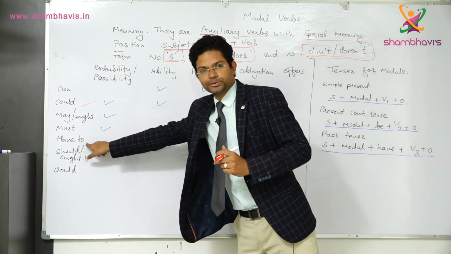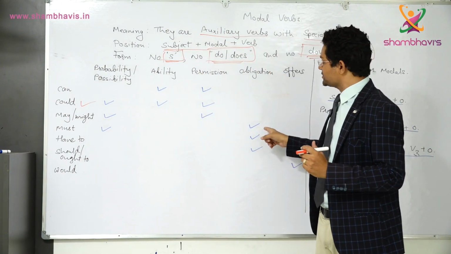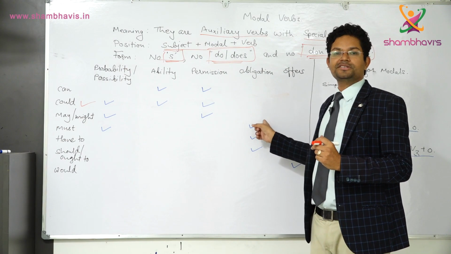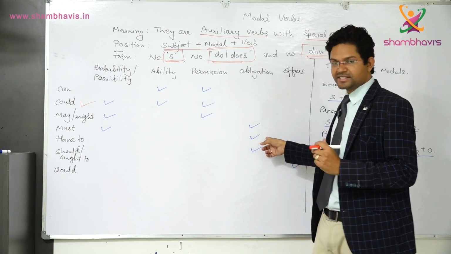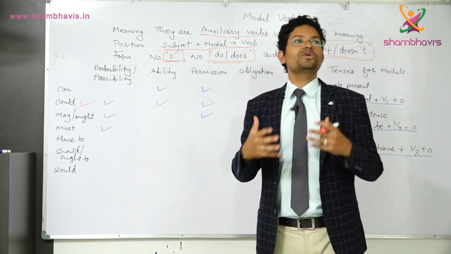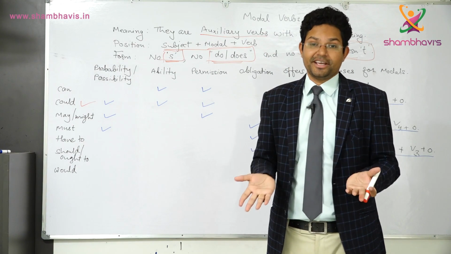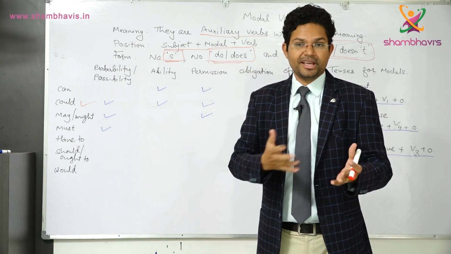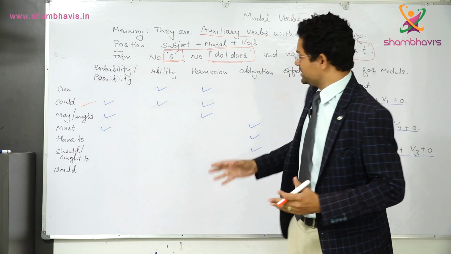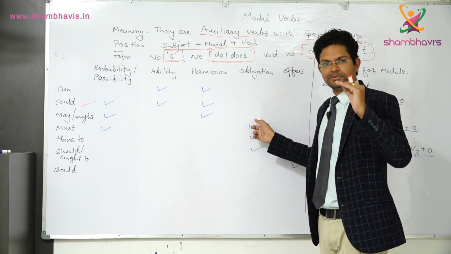Next, have to. Now have to is also used for obligation, but it is not as strong as must obligation. For example, you can say it is a kind of moral obligation. For example, I have to do my homework because my teacher has told me. It is not the law, but it is somebody who has told you, and that is why you have to do it. So it is less than must obligation. It is a little bit less.